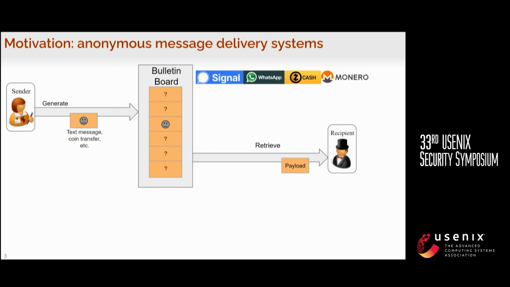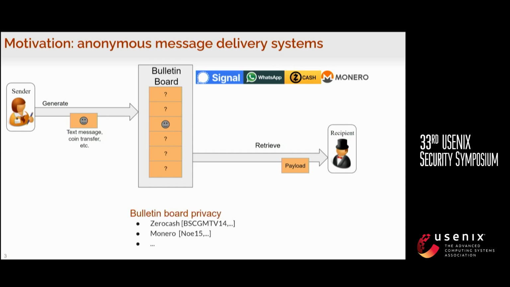Anonymous message delivery system. So in the system, there's a sender and a recipient. The sender wants to send some payload, like a text message or coin transfer, to the recipient. What it does is that it first puts the payload on some bulletin board, and this bulletin board is essentially the central database in messaging apps like Signal or WhatsApp, or the public ledger in the case of a cryptocurrency like Zcash or Monero. And then the recipient tries to find the messages that are pertinent to them from this bulletin board.